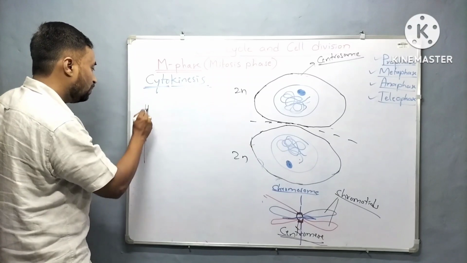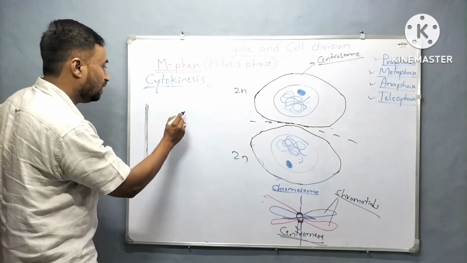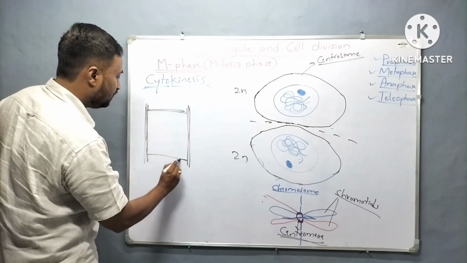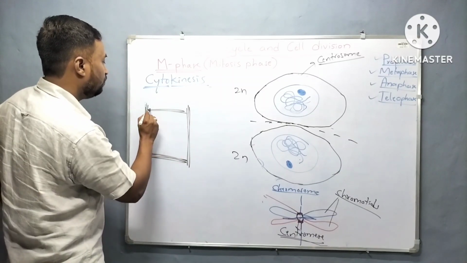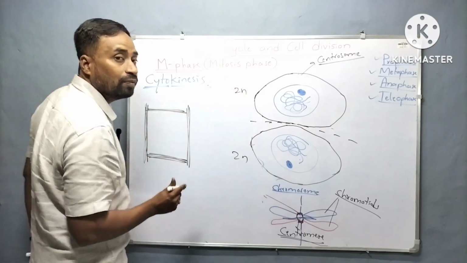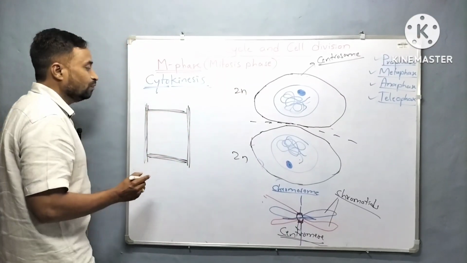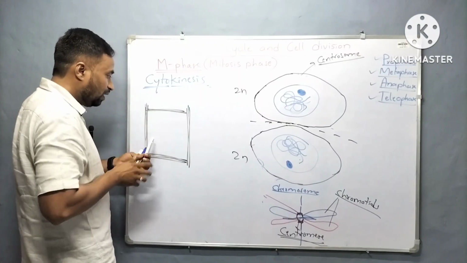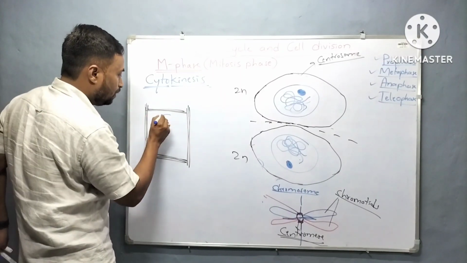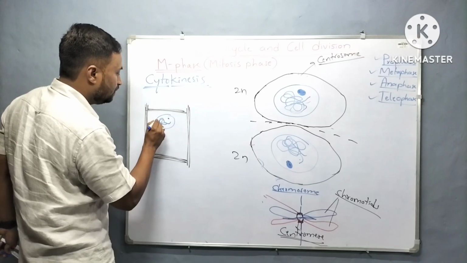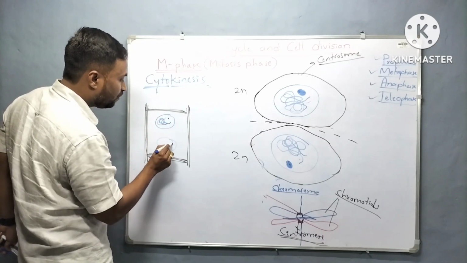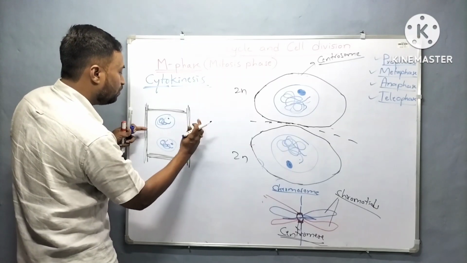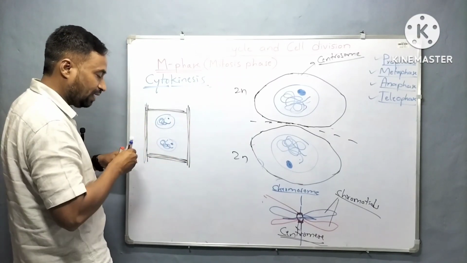In case of plants, what was that different phenomenon? Let us see here. In case of plant cell, there is a rigid cell wall made up of cellulose. Instead of plasma membrane, there is a rigid cell wall. So here in case of plant cell, what happens? No such furrow occurs in the cell wall, which deepens from external to inside.